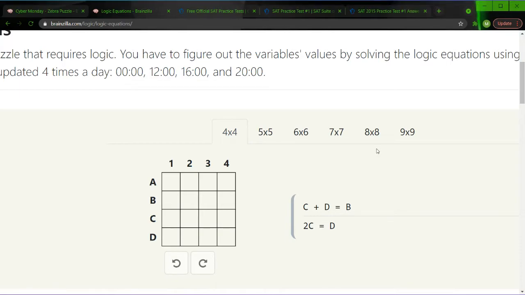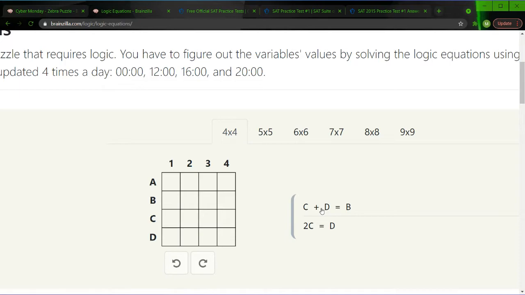And I have played this on stream before, but if you don't know what this is, that's perfectly fine, and I'll explain it. What this game is basically: A, B, C, and D are 1, 2, 3, and 4 respectively. One of them is 1, one of them is 2, one of them is 3, one of them is 4. For each, a letter corresponds to a unique number, and always each number corresponds with a unique letter. And we use these equations on the sides to solve for them.